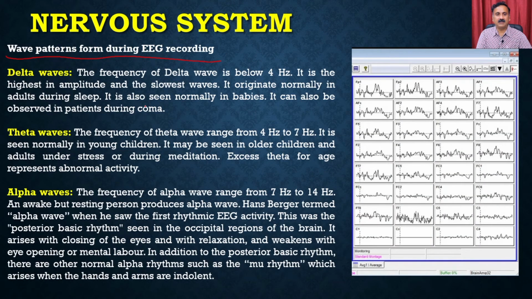So after the EEG, you are going to have different types of waves. For example, you can have delta waves, theta waves, and alpha waves, and all these waves have their own significance in terms of interpreting the information. The frequency of the delta waves is around 4 Hertz, and they are the highest in amplitude and the slowest waves. They originate normally in adults during sleep, and are also seen normally in babies. They can also be observed in patients during a coma. So this is the delta wave, which is associated with sleep, right?